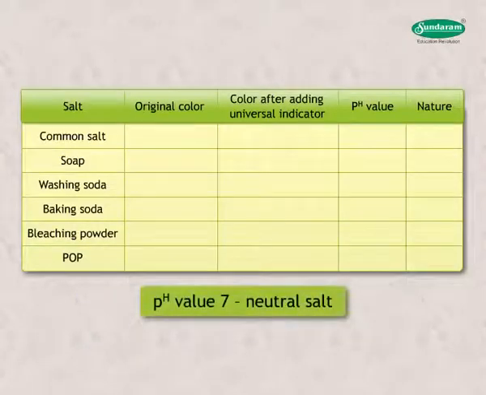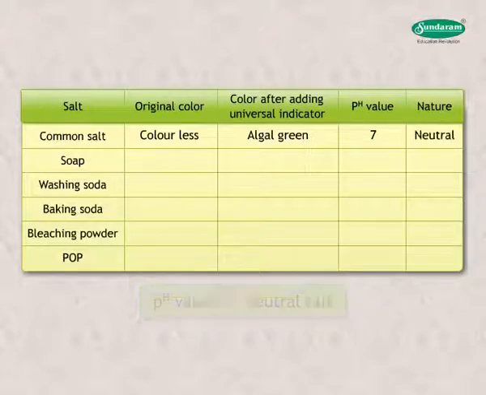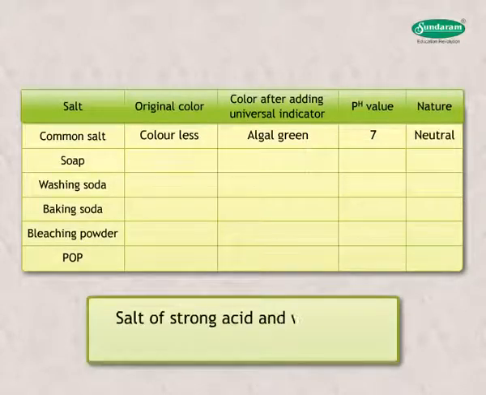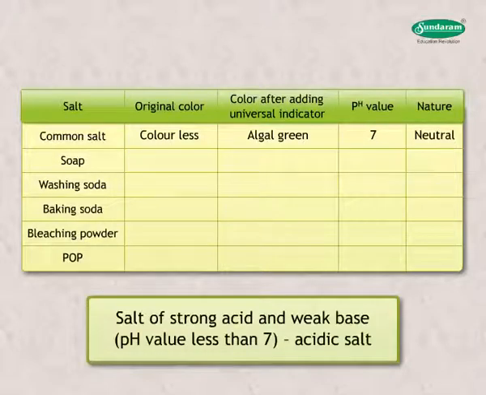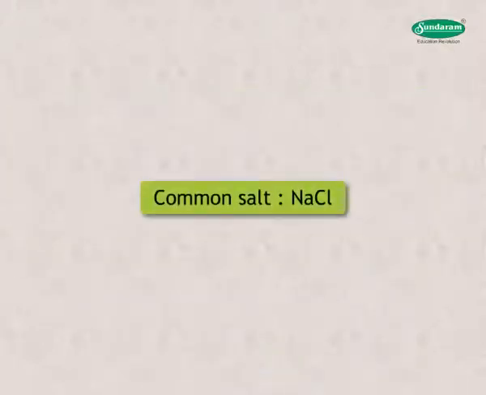When the pH value for the salt is 7, then it is considered to be a neutral salt. Salts of strong acid and weak base are acidic with pH value less than 7. Let us learn about common salt, NaCl.